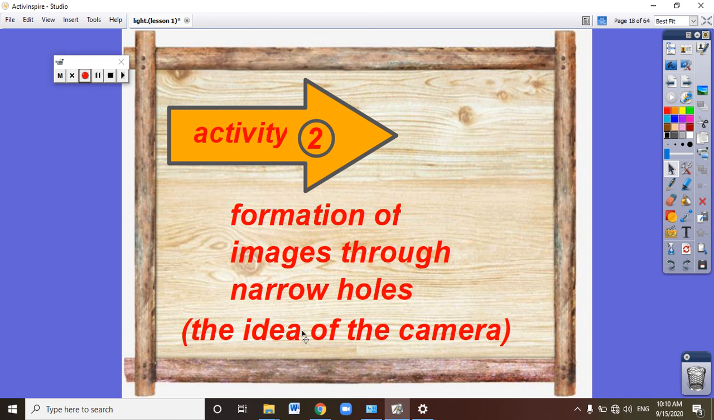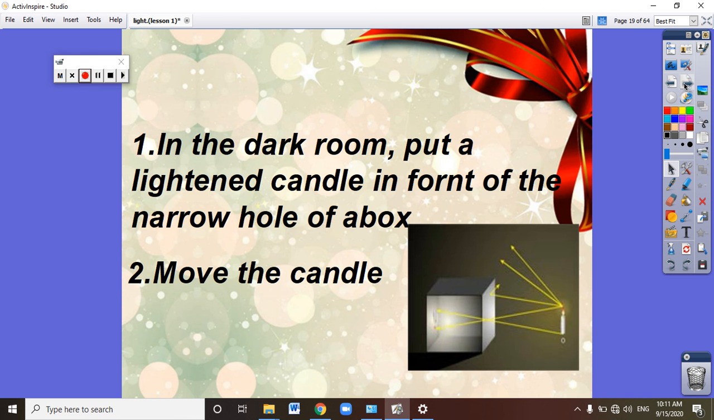Okay, it's the idea of the camera. Formation of pictures or images through narrow holes is the main idea for making the camera. What is the meaning of that? We will make an activity to explain this point.